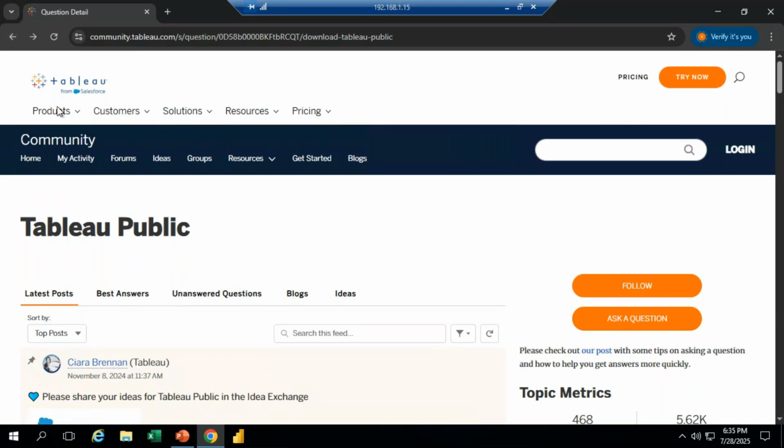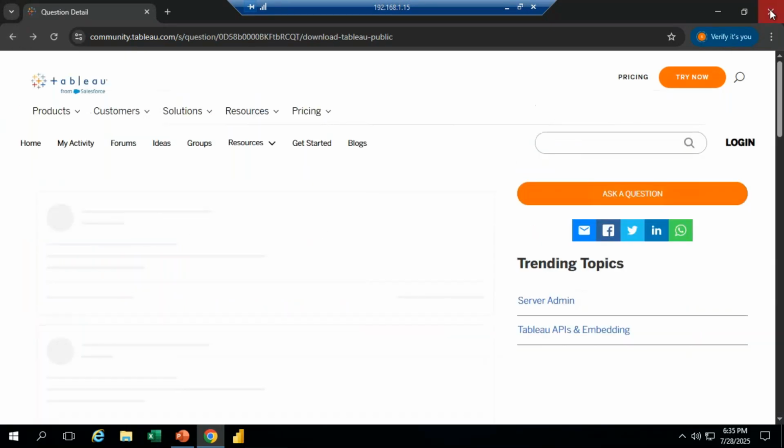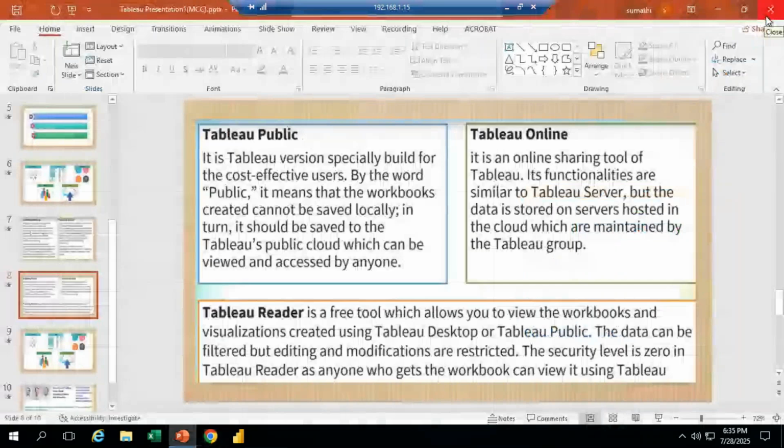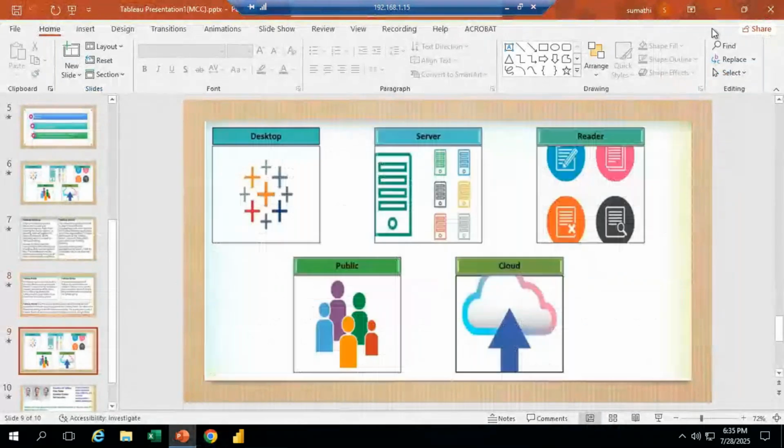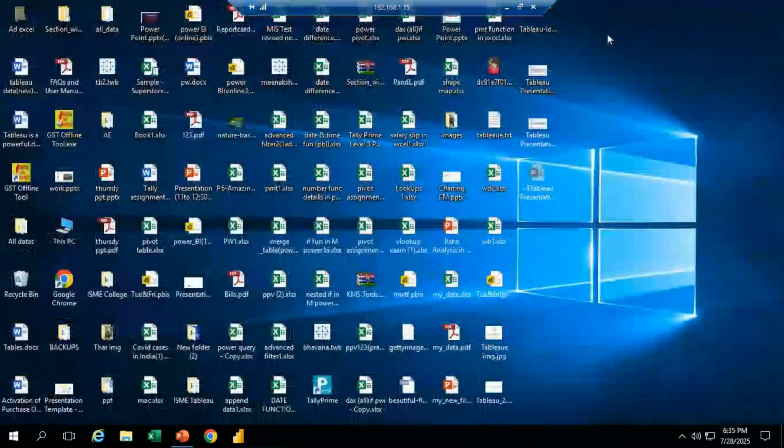In that, see, if I want to download the latest version of Tableau Desktop, 2024.2, that is the latest version of Tableau Desktop we can download in our system. Once you download it in our system, this kind of options is going to display. See here, for example, I will show you that.